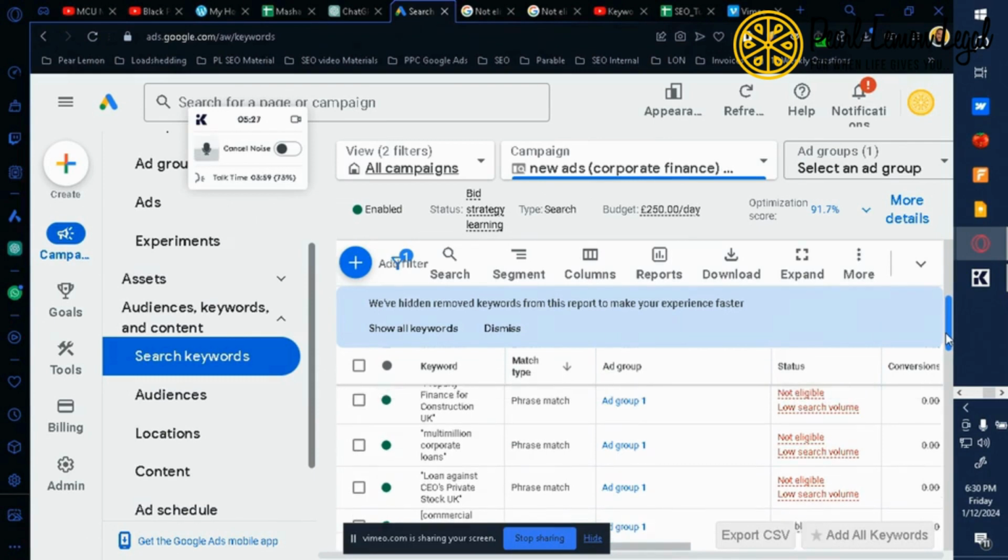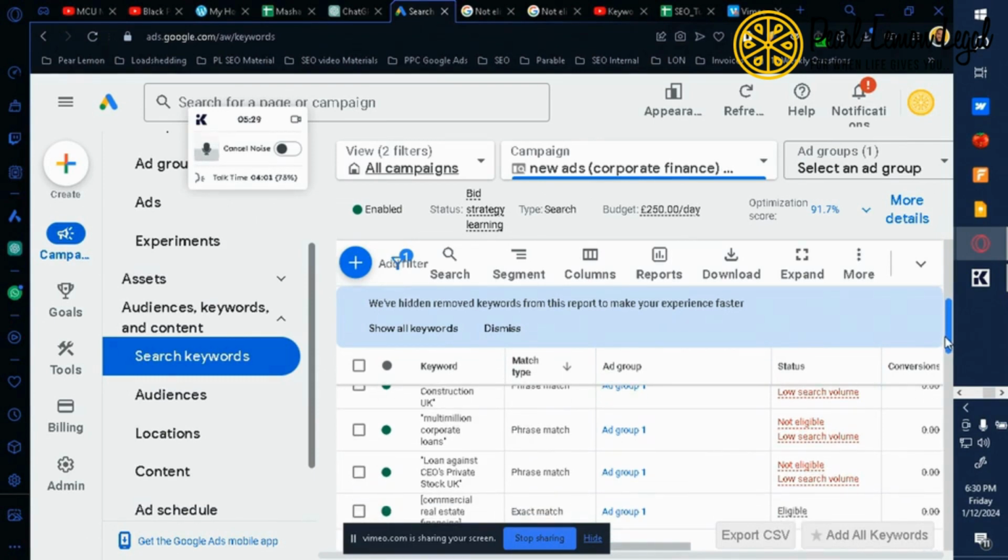But then again, you'll still find, for example, these exact phrase matches over here. They're phrase matches, and we are targeting the United Kingdom, but they're still not eligible. Then what do we do? Then you can optimize.